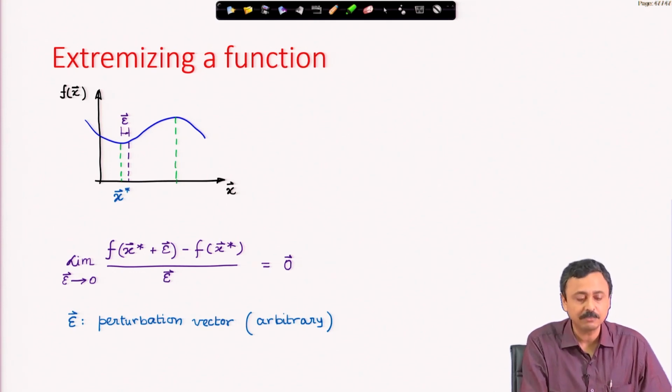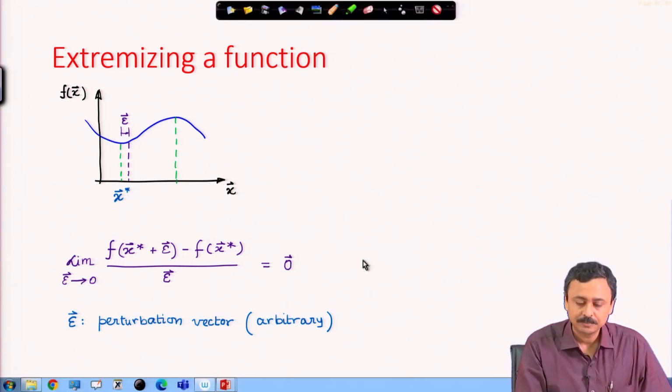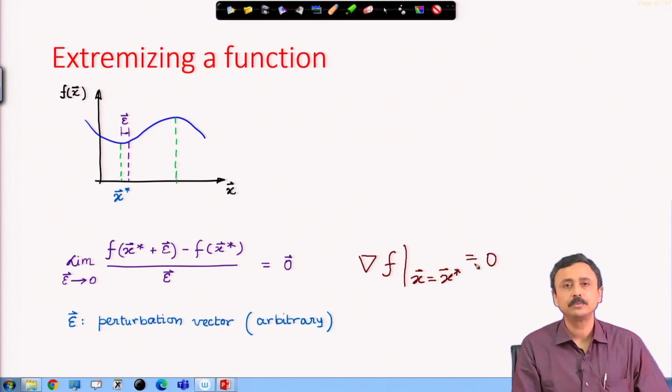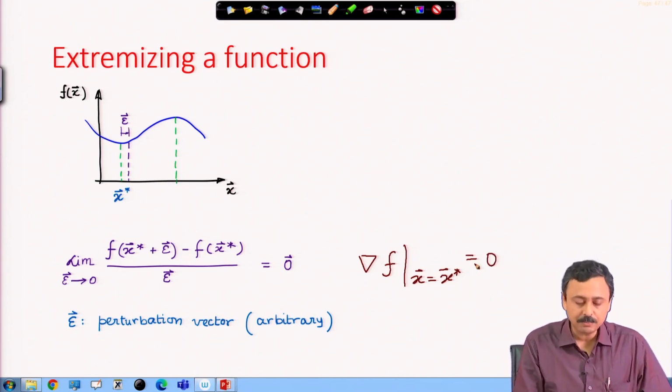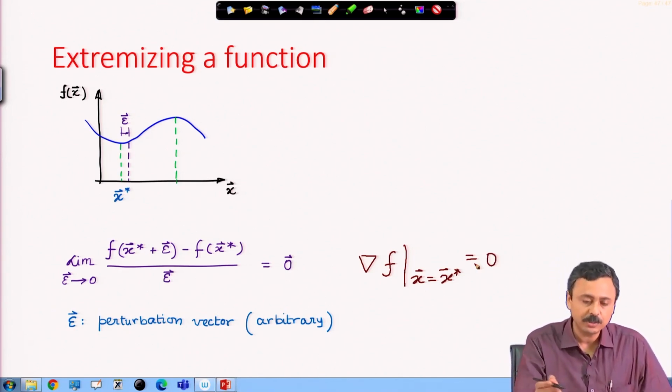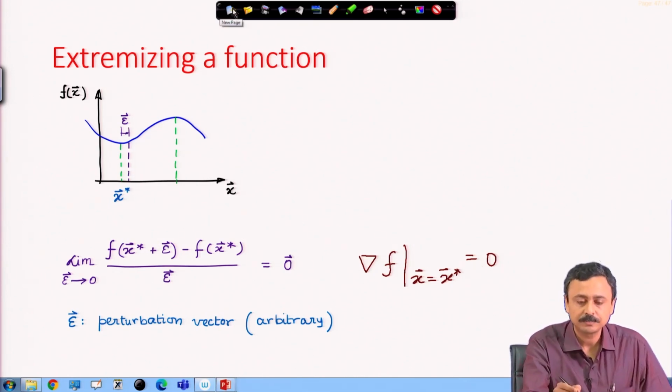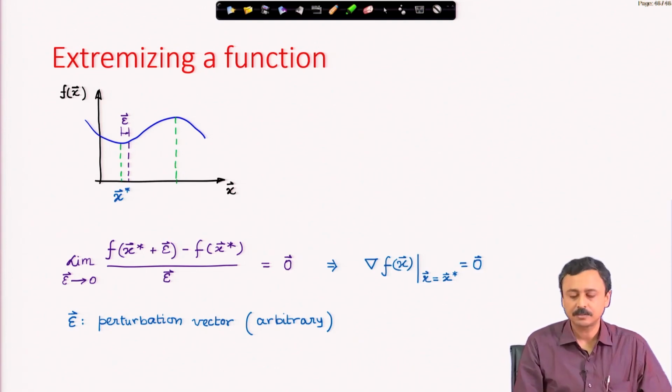Now, with epsilon going to 0, this must be equal to 0. What this gives us is the gradient operator. This means that the gradient of f at x equals x star must be equal to 0. This is the definition of gradient, and the epsilon vector is a perturbation vector which should be arbitrarily small.